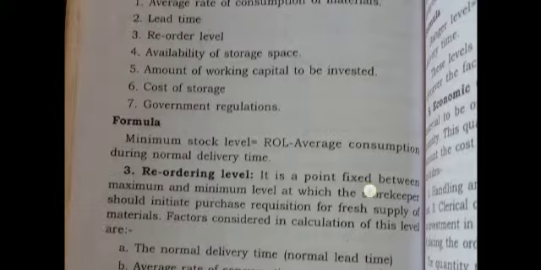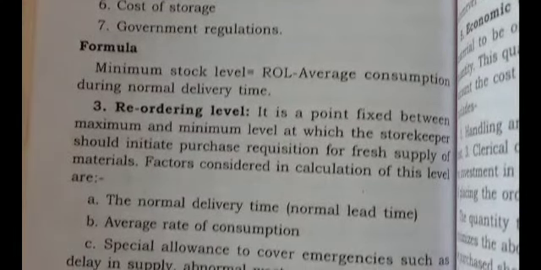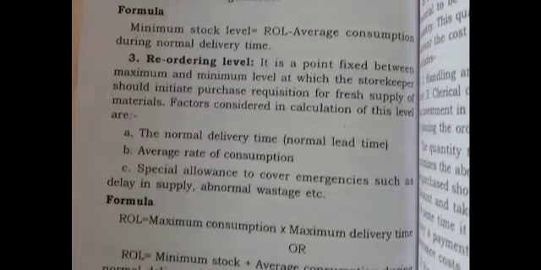The next type of level is reordering level. It is a point fixed between the maximum and minimum level. So it is not more than the maximum or less than the minimum, it is in between minimum and maximum. That is the stage of reordering level. Here also you need to consider the average rate of consumption, the normal delivery time, and special allowance to cover emergencies such as delay in supply and abnormal wastage.